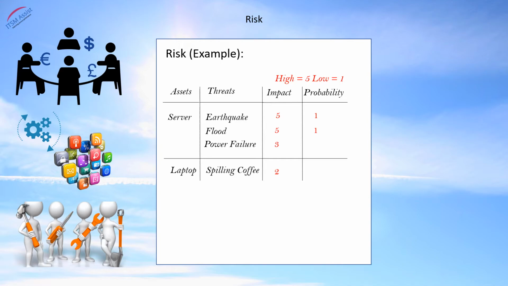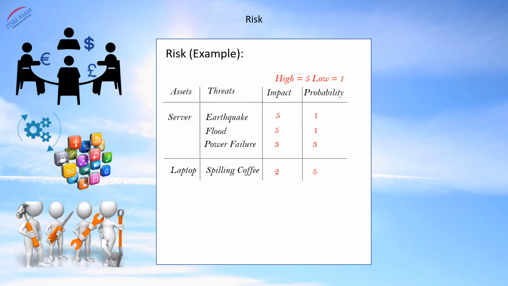Now, in this example, we have had 2 power failures in the last 5 years, so this is quite likely. Therefore, we will score this with a 3. And as for spilling coffee, we can absolutely guarantee that this will happen, so we will score this 5.